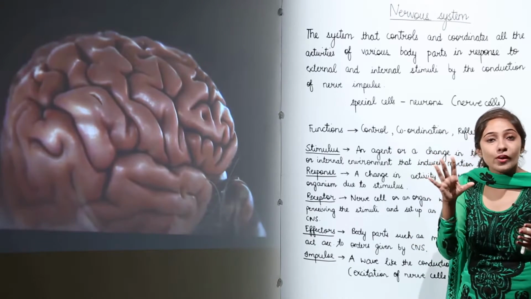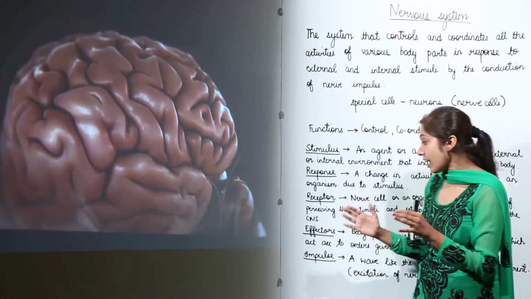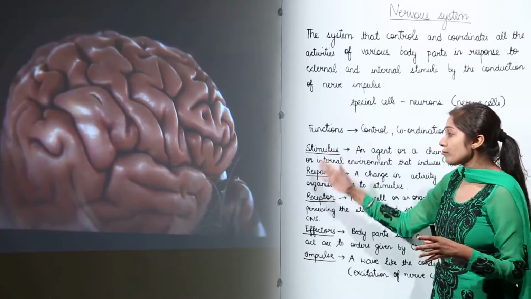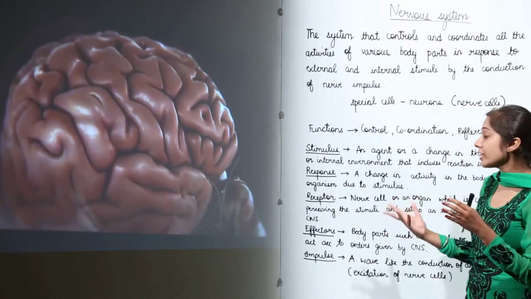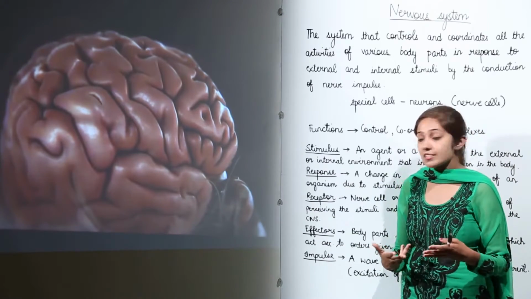So, the muscles contract and you pull your hand back. This is how this whole process works. We are going to discuss this whole process in detail. This is just an introductory part, so that you have an overview of these terms which we are going to use more frequently when we discuss the chapter.